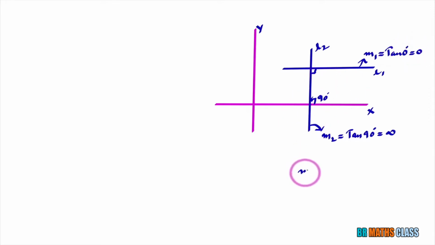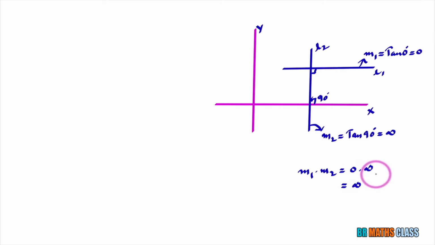Here you observe product of slopes m1 into m2. m1 is 0 into m2. m2 is not defined. 0 into not defined is not defined. Don't think that it is 0. 0 into a number which you do not know will be not defined. 0 into infinity is not defined. So here, however, you can easily understand that product of slopes is not minus 1.